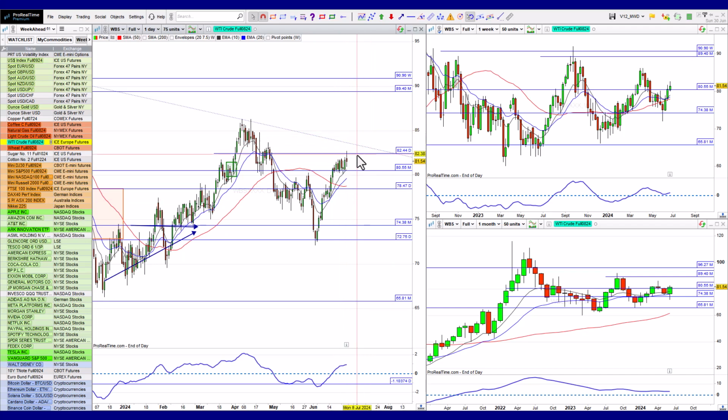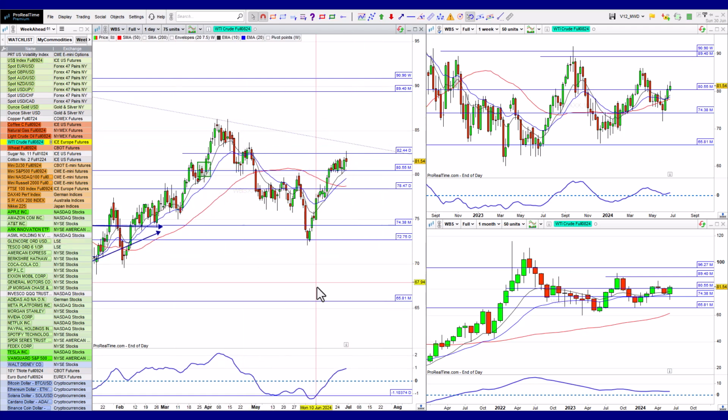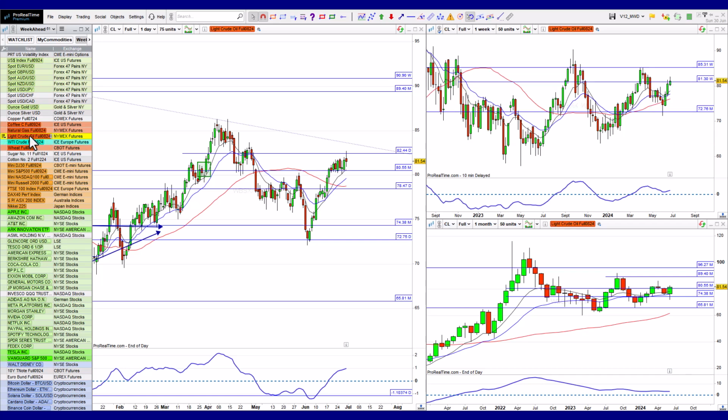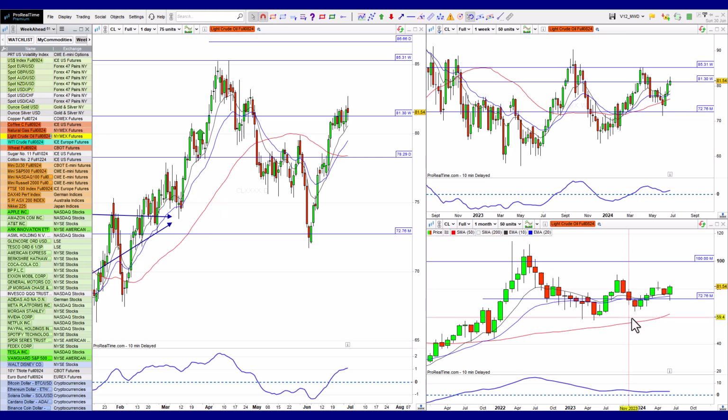Otherwise, I would expect it once it gets to this area to find some resistance and potentially reverse unless it's ready to break out. So just remember that it is stuck in a symmetrical triangle, and therefore it's going to start to swing. And even though it's bullish now, it could in the near future find some resistance there. Then we've got West Texas as well, which is the same. Sorry, did I not look at light crude? They're identical, so they have the same issues here.